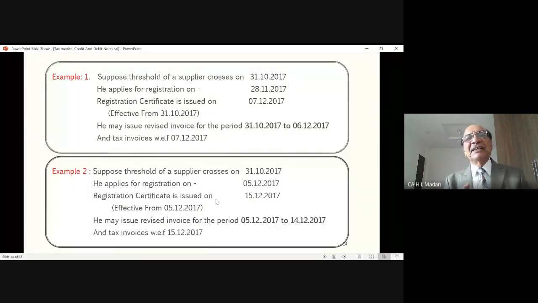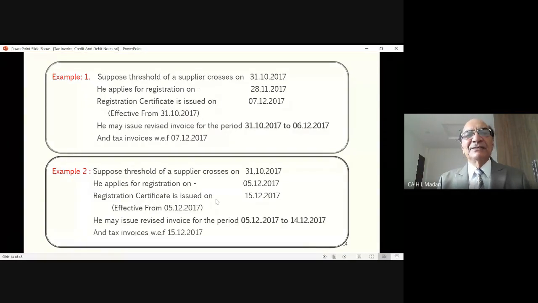Next. So this is an example which I have written just to make you understand. Example number 1. Suppose your threshold limit exceeded on 31st October 2017. Be attentive. On 31st October, it crossed 20 lakhs. Then he applied for registration within 30 days, that is on 28th of November 2017. He could have applied up to 30th November, but he has applied on 28th November, 2 days earlier.